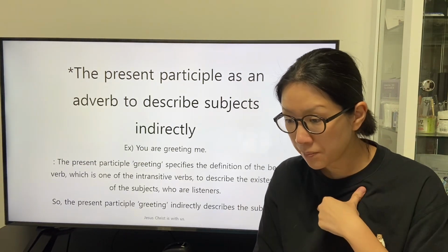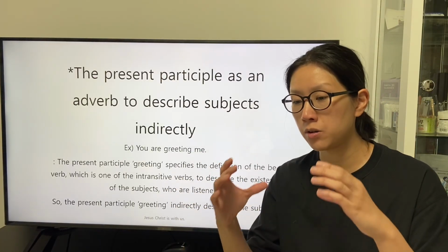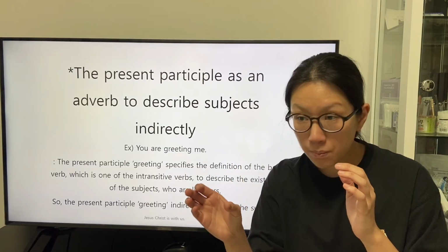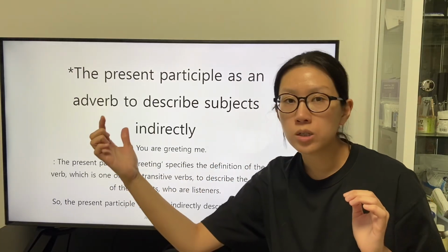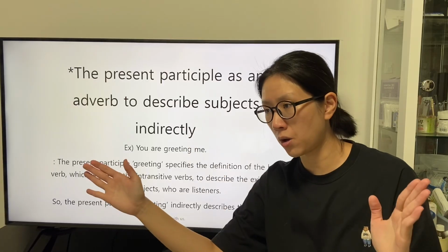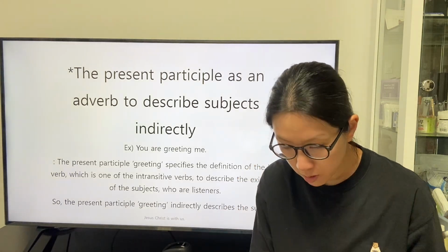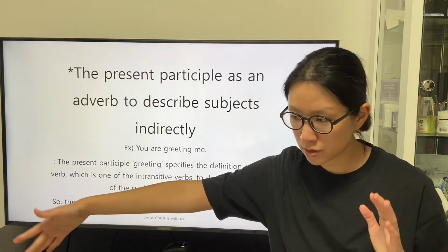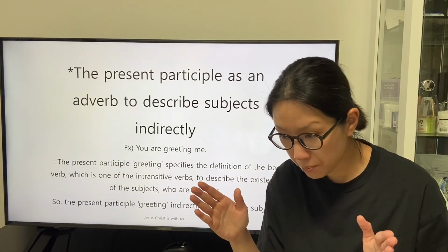So the speaker can abbreviate the combination of the relative pronoun that has the role as a subject in the subordinate clause and the be verb, which is described by the present participle with the trait as an adverb, because the subordinate clause is stated in the progressive tense, as the relative pronoun that indicates the subject of the subordinate clause and the be verb are abbreviated.